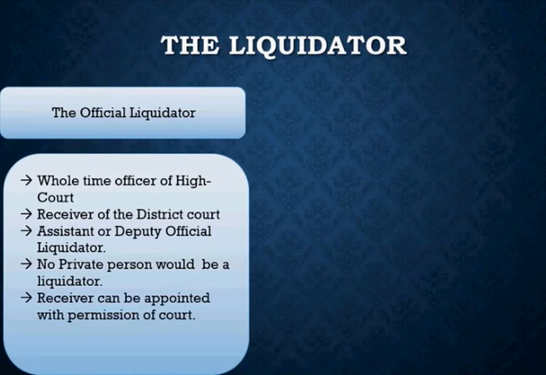Now, you understood that yes, the official liquidator comes to you and he performs all the functions of winding up. He does all the tasks. He makes the company go through the entire procedure, and at the end, when the winding up is completed, the company is dissolved. Right? Now you see that an official liquidator can be appointed in any situation, whether it is a compulsory winding up. The petition may be filed by the creditor, by the company itself, by the contributories, by anybody. Anybody can file the petition.